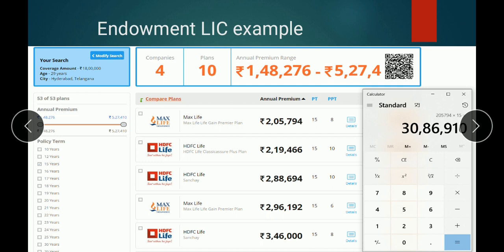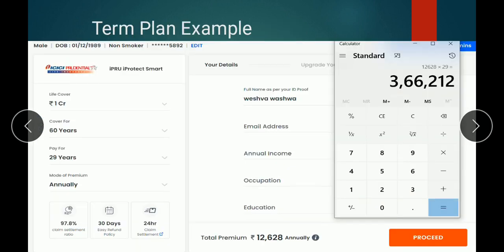Then let's see another example, term plan insurance. Here I have given the date of birth for a sample as 1989 and I have taken a cover of 1 crore, with coverage for 60 years. Then I need to pay for the remaining 29 years and have selected the mode of premium as annually. The total premium amount which I have obtained from the website is 12,628 rupees.